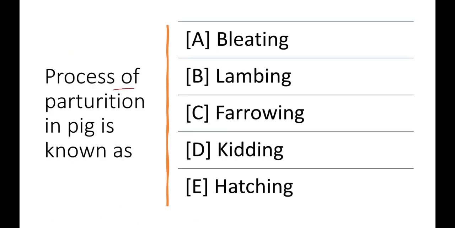Another important question is: the process of parturition in pig is known as belting, lambing, furrowing, kidding or hatching. Now understand one by one. Belting is the process of producing sound in the sheep. Lambing is the parturition in the sheep, and furrowing is the parturition in pig. Kidding is the parturition in goat, and hatching is the parturition in poultry and duck. So the correct answer will be C. Furrowing is the correct answer. Now come to the next option.